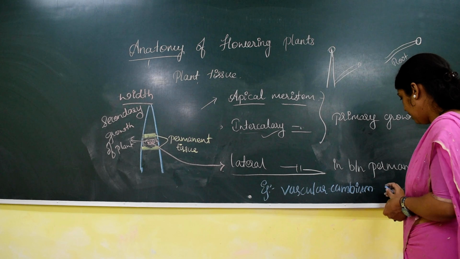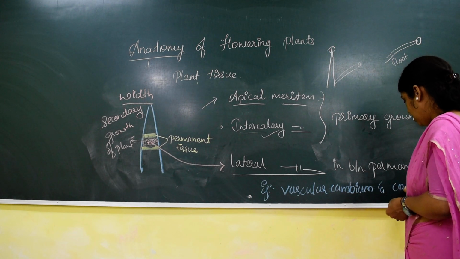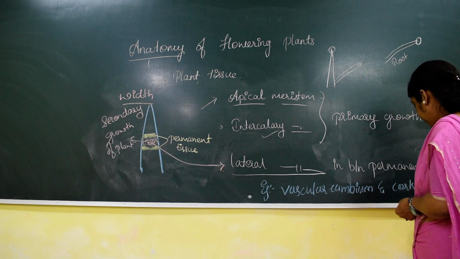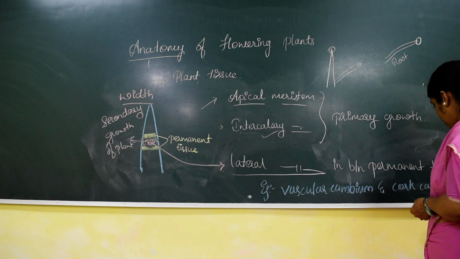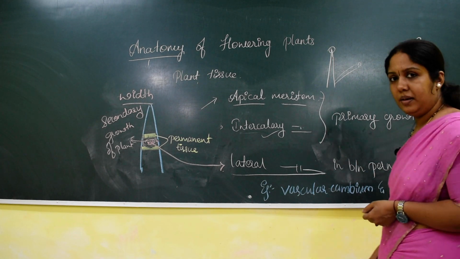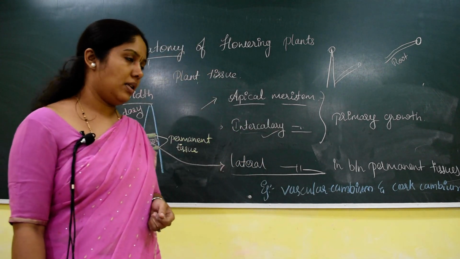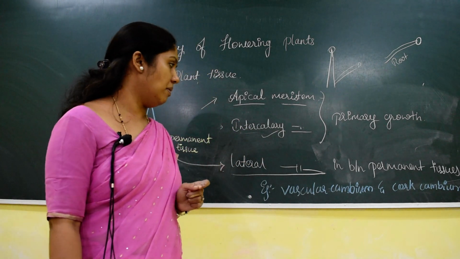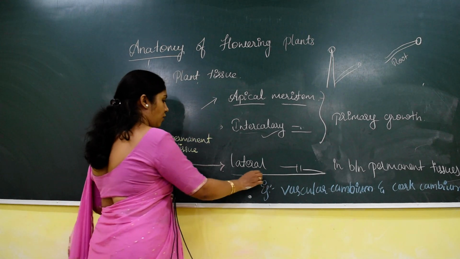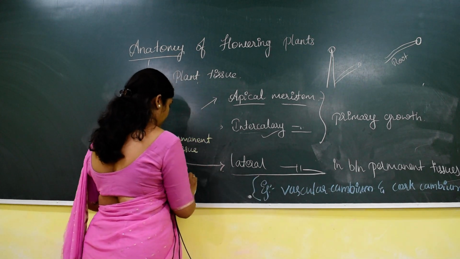One is vascular cambium and another one is cork cambium. Vascular cambium and cork cambium are the lateral meristematic tissues which mainly help in secondary growth of dicot stem.